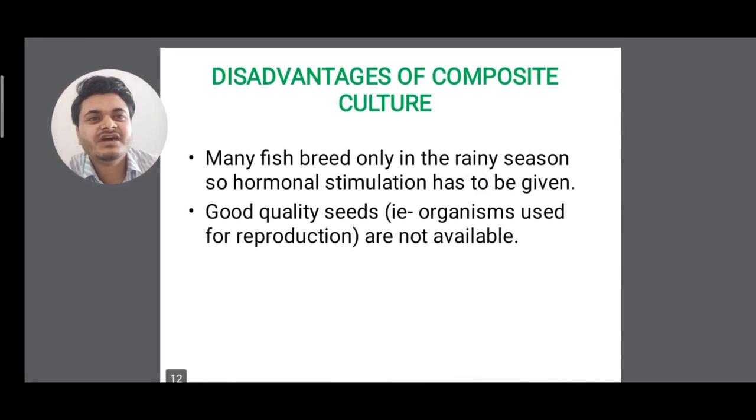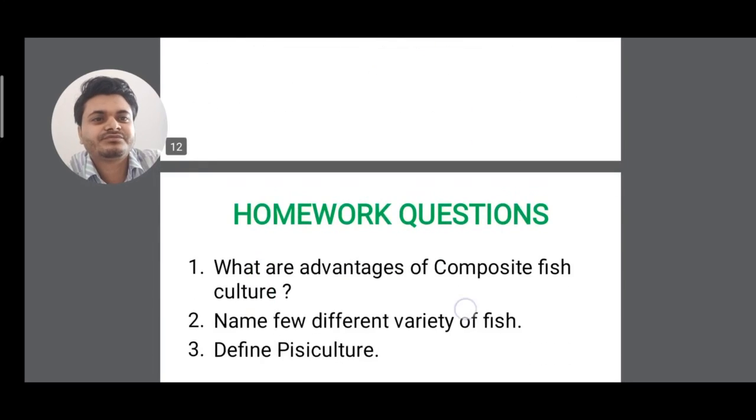So what are the disadvantages of composite culture? Many fish breed only in the rainy season, so hormonal stimulation has to be given, and good quality seeds, clear, that is organisms used for reproduction, are not available. So good quality cannot be available during the rainy season.